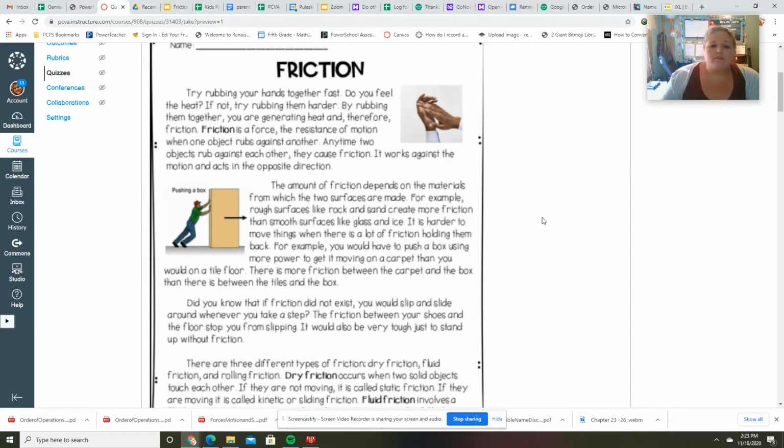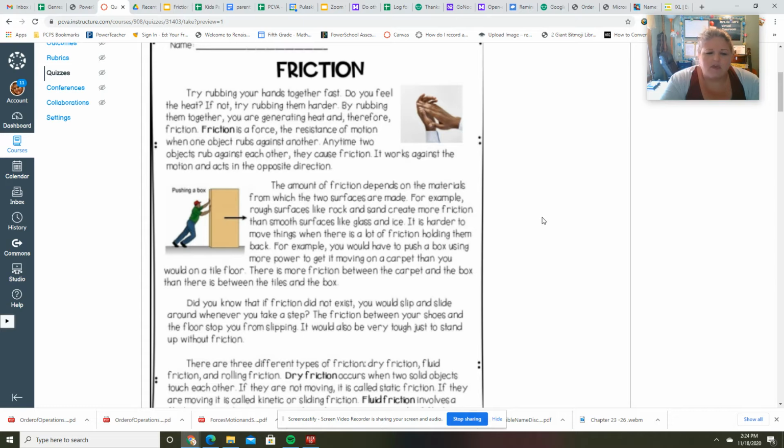The amount of friction depends on the materials from which the two surfaces are made. For example, rough surfaces like rock and sand create more friction than smooth surfaces like glass and ice. It is harder to move things when there's a lot of friction, holding them back. For example, you have to push a box using more power to get it moving on carpet than you would on a tile floor.